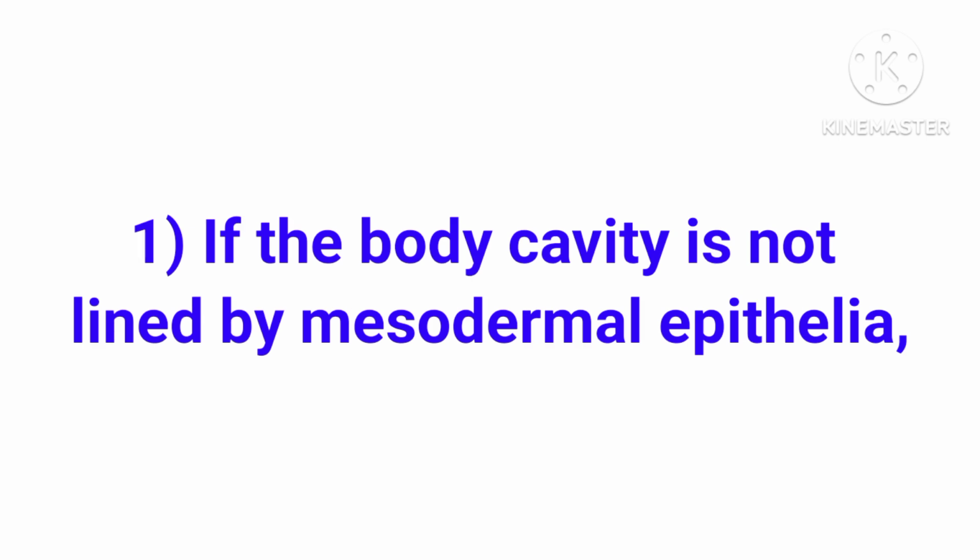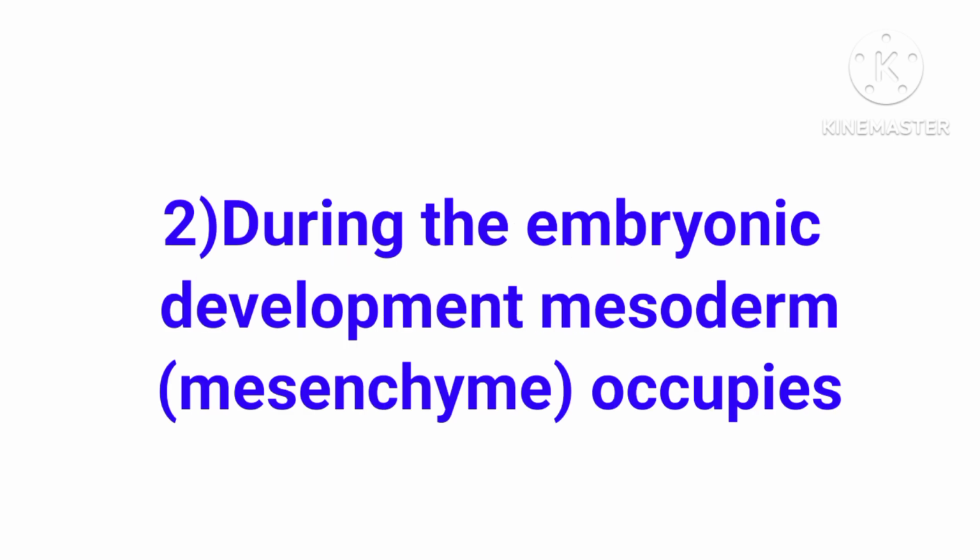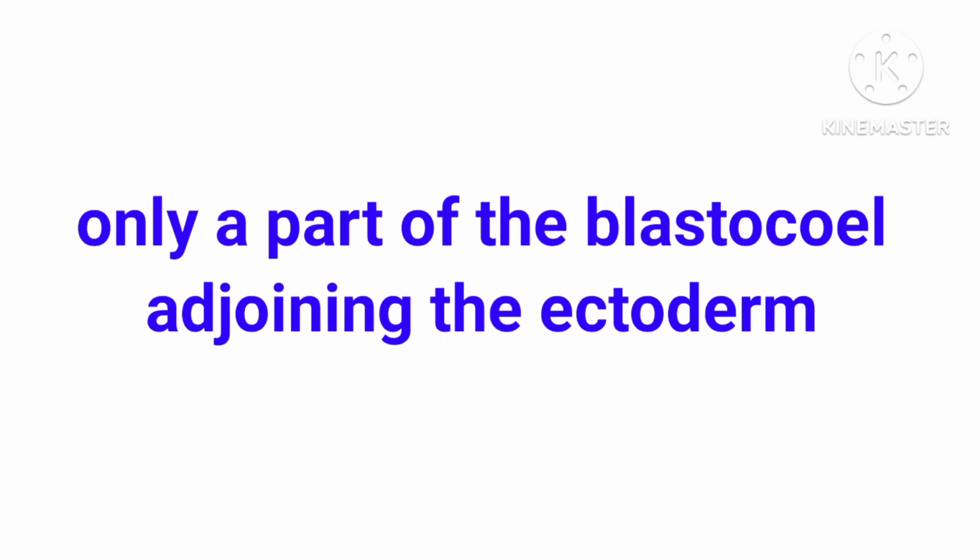If the body cavity is not lined by mesodermal epithelia, such body cavity is called pseudocoelom. During the embryonic development, mesoderm mesenchyme occupies only a part of the blastocoel adjoining the ectoderm.